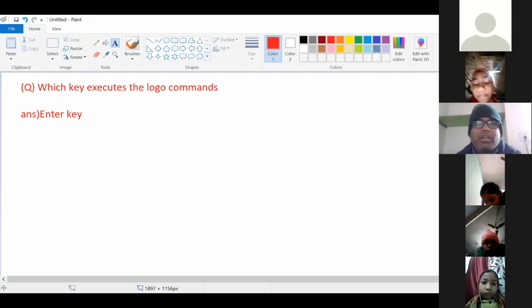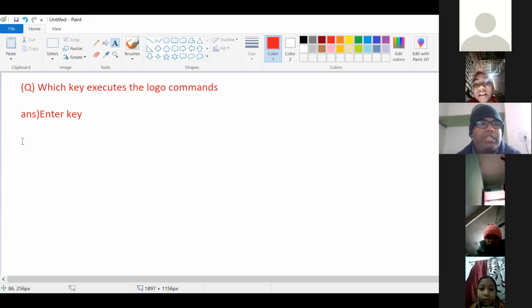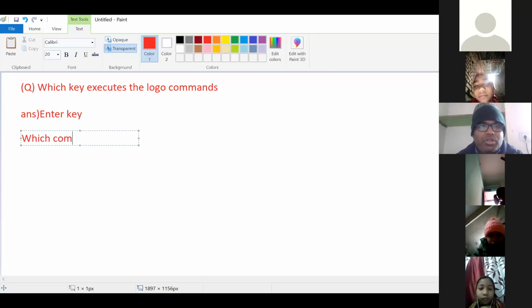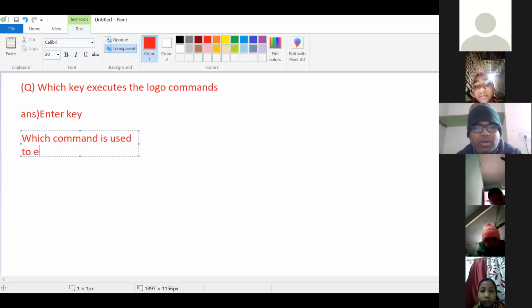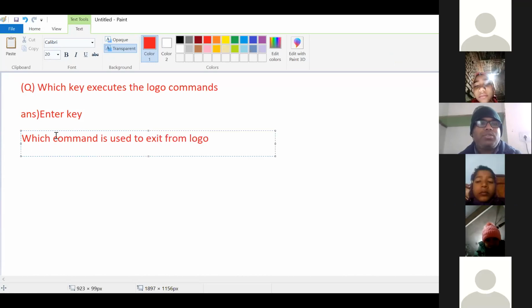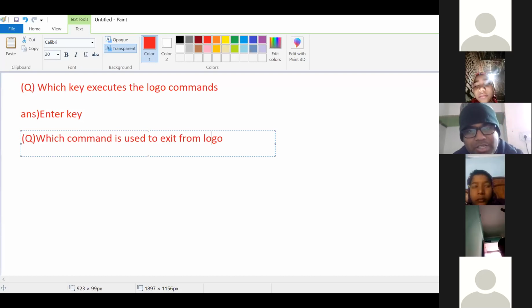Next question. Which command is used to exit from logo?